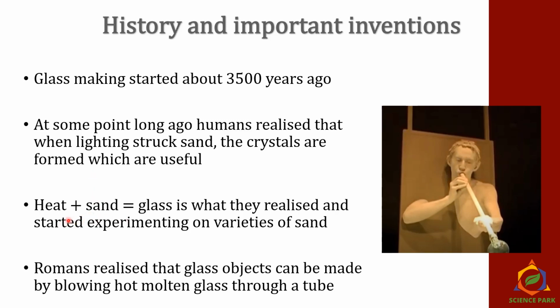If you heat this sand, glass can be formed, they realized, and started experimenting on various types of sands. Firstly, Romans realized that glass objects can be made by blowing hot molten glass through a hollow tube.